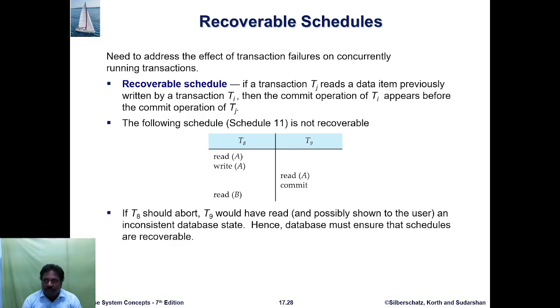The values of the initial account balance are stored in the database or hard disk. Then read B. If T8 should abort, T9 would have read a possibly inconsistent database state, which may be shown to the user. Hence the database must ensure that schedules are recoverable.